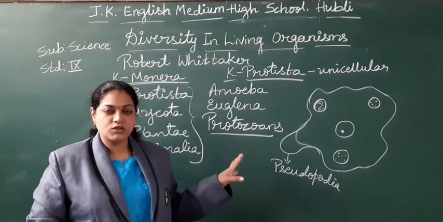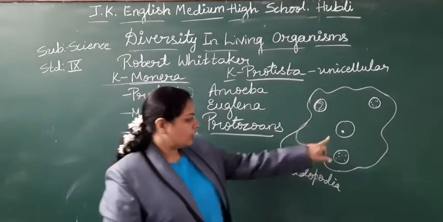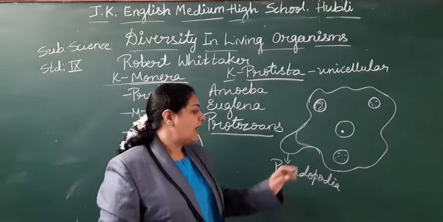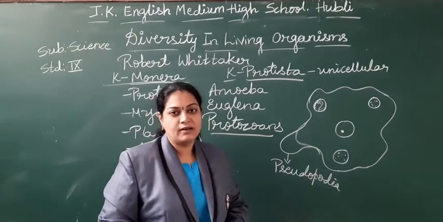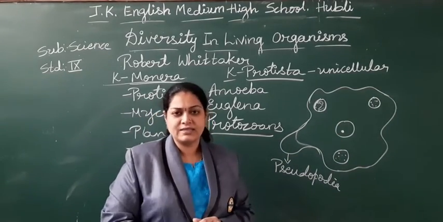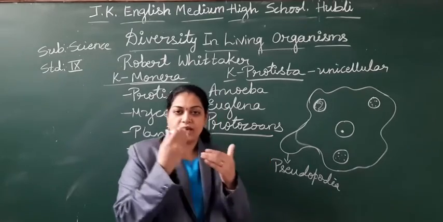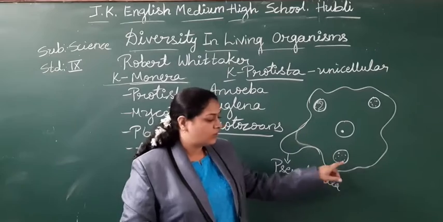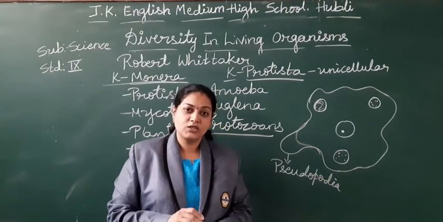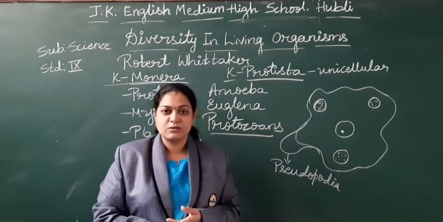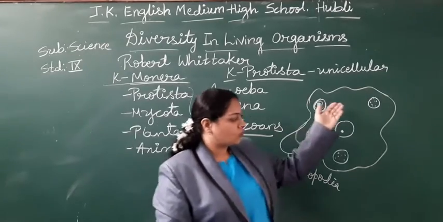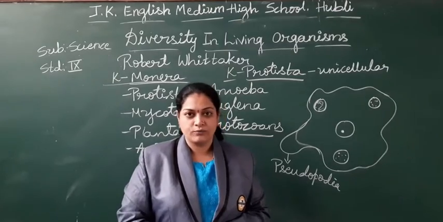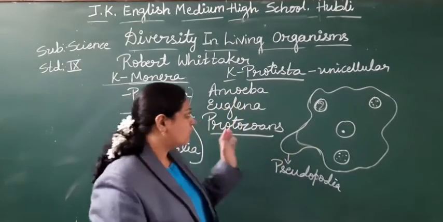Not having a particular shape, single cell, nucleus is present, pseudopodia which help for movement, having food vacuole and contractile vacuole. Food vacuole because it is a single cell and has to take the food, everything through the pseudopodia. The food will go to the food vacuole where digestion and assimilation take place. Then unwanted material will go to the contractile vacuole. From there it will be excreted out from the body. Right? So like this we find the body structure.